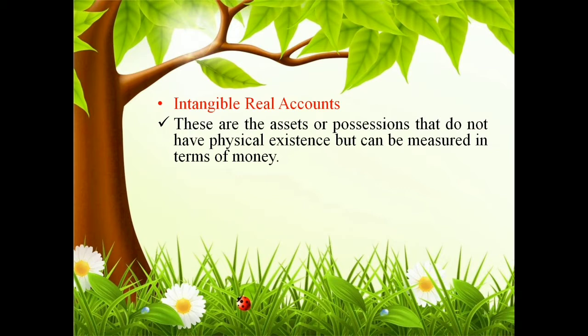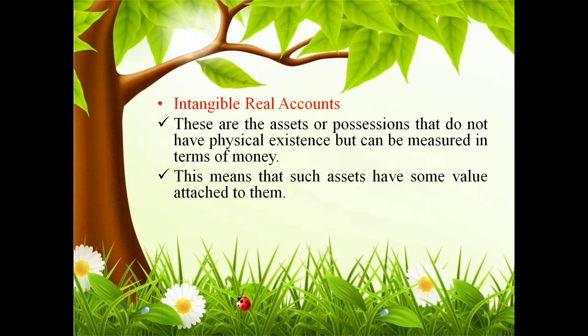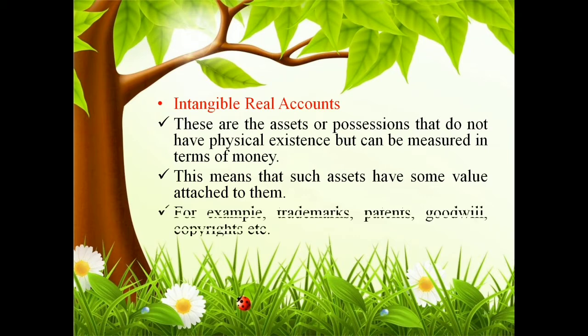So that asset is called an intangible asset, and the account we prepare for it is called an intangible real account. Some examples are trademark, patent, goodwill, copyright, etc. These are intangible real assets. So if we are preparing an account for intangible assets, that is called an intangible real account.